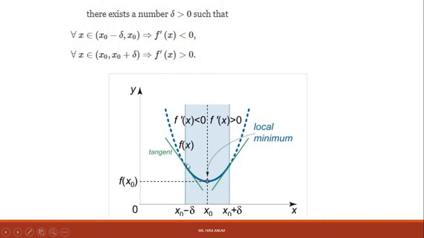So here we have f prime of x less than 0. Here you can see f prime of x greater than 0. This point is a local minima, the lowest point of the graph. It's decreasing, and at the local minima point, then it will be increasing. So this point is called local minima because before it the derivative is less than 0, and after the local minima, it is greater than 0.